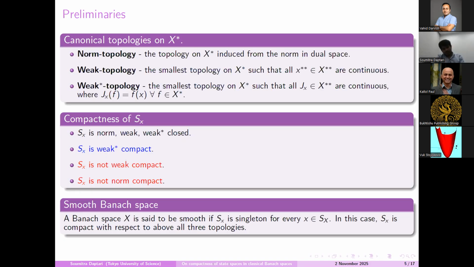Now, the study of state space is well connected with the smoothness of a Banach space. A Banach space is said to be smooth if every state space is a singleton. So, in this case, the state space is compact with respect to all three topologies above.